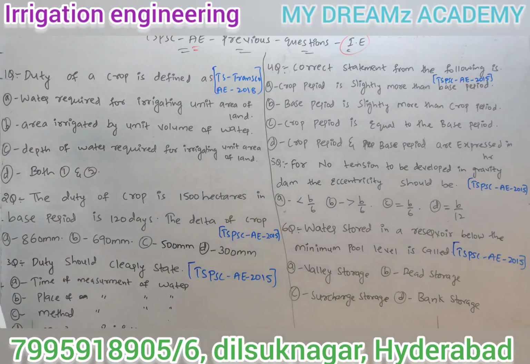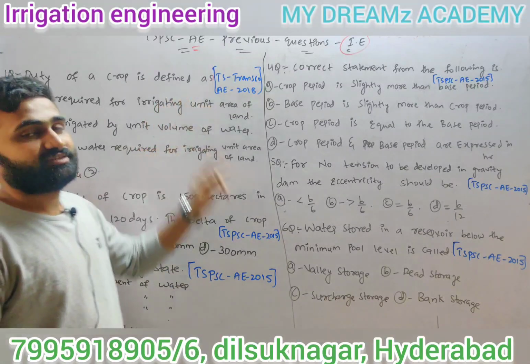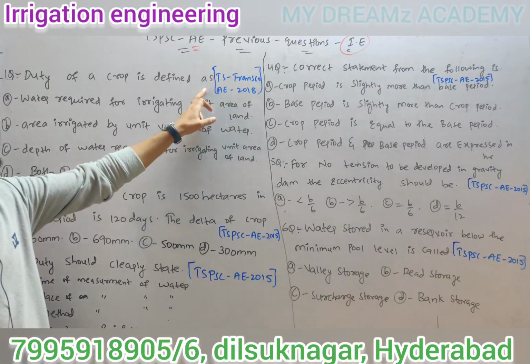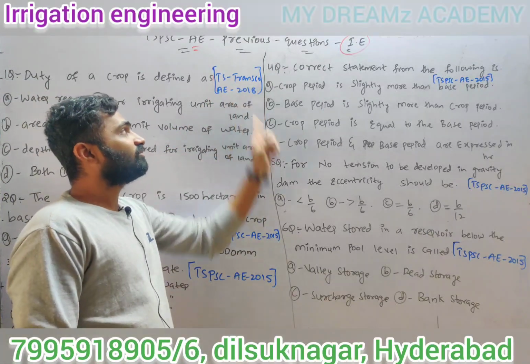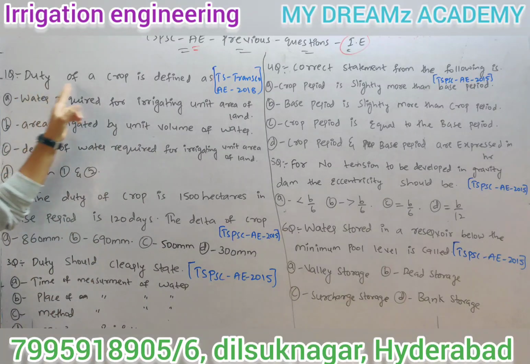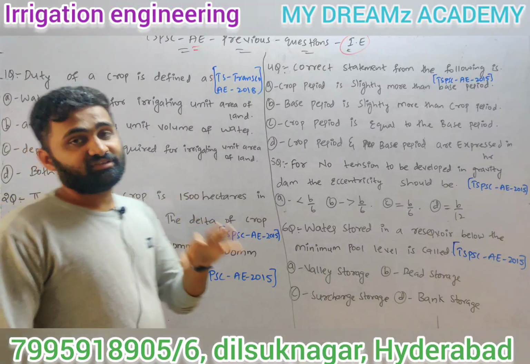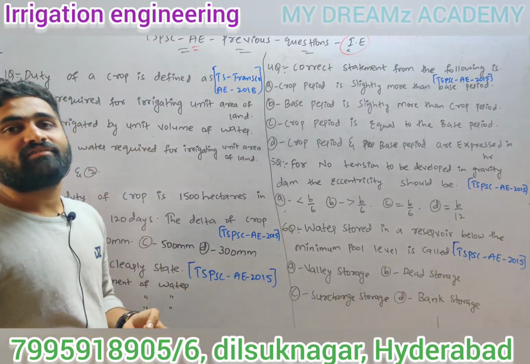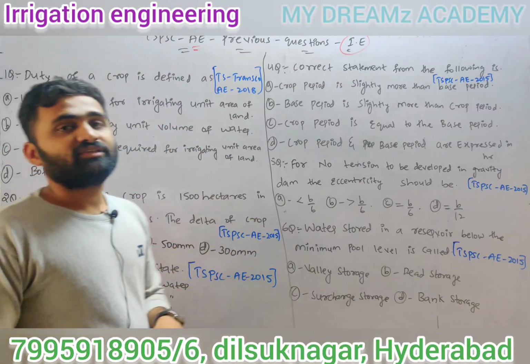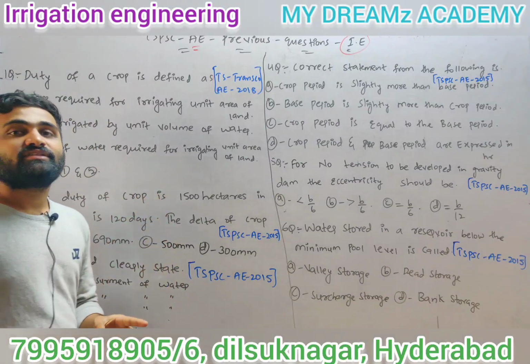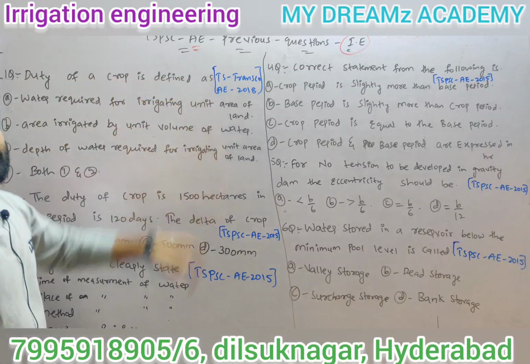So first question, simple question. This is duty of crop. Duty of crop is defined as. This question has appeared in TS Transco AE 2018. So duty of crop is defined as. So we know mainly in irrigation engineering, there will be definitions. One is duty, another one is delta, another one is base period, and another one is crop period. So always if we focus on these four definitions, there may be one question from them.